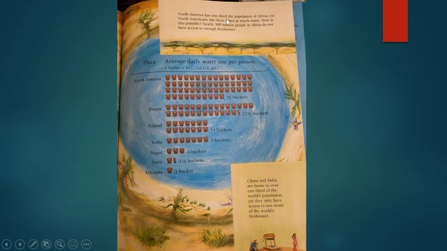North America has 1/3 of the population of Africa, yet North Americans use 3 times as much water. How is this possible? Nearly 300 million people in Africa do not have access to enough fresh water.